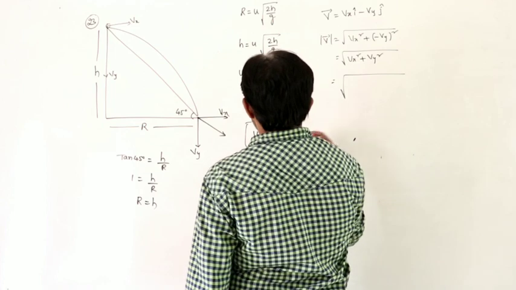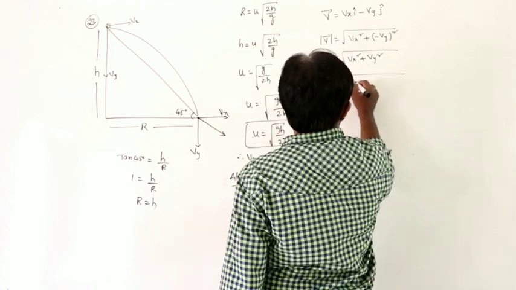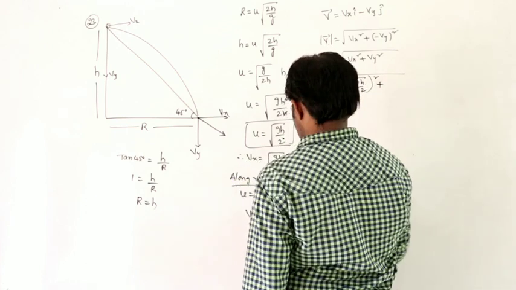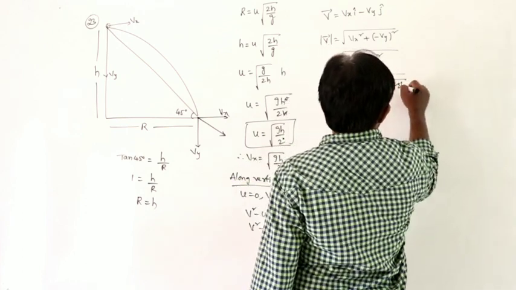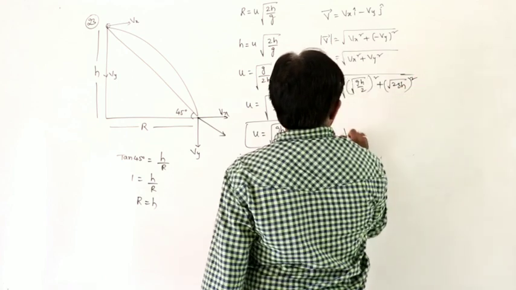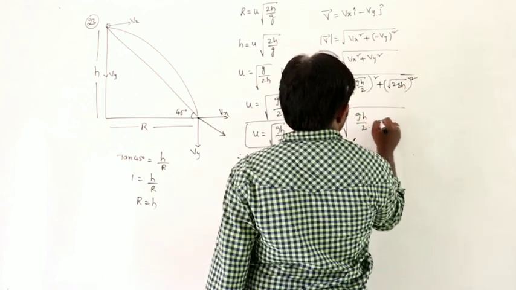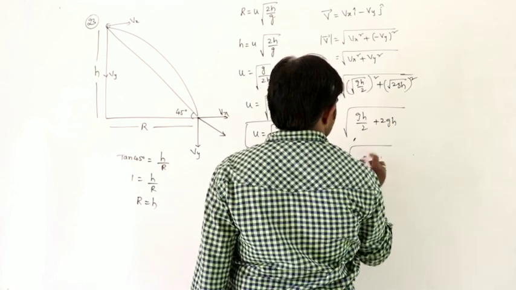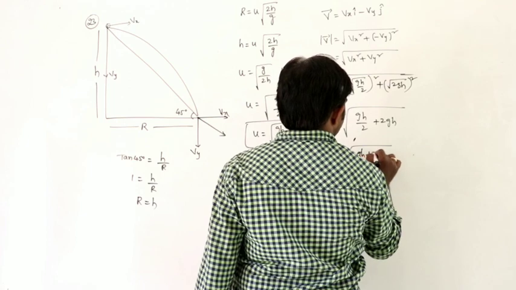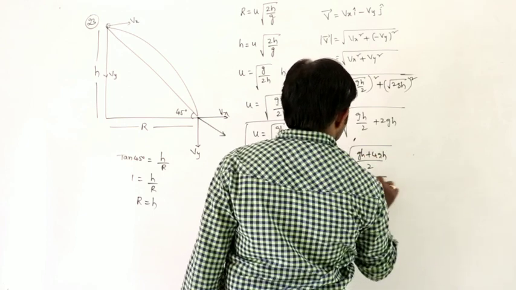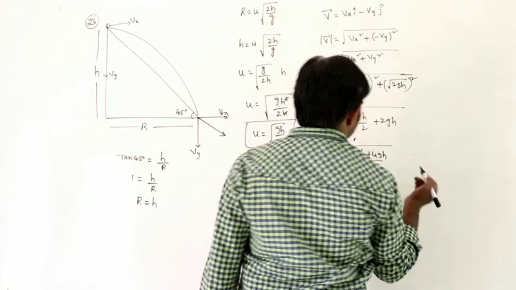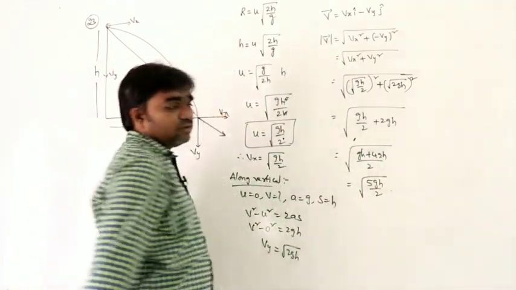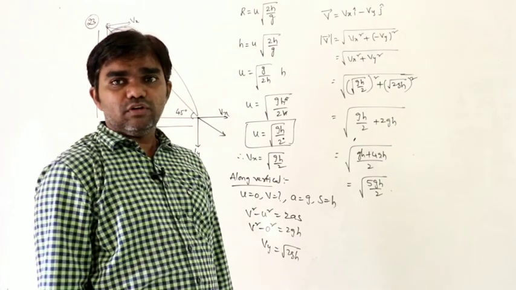So what is the value of Vx? Square root of gh by 2. Square root of gh by 2 whole square plus Vy is square root of 2gh whole square. Gh by 2 plus 2gh. 4, so LCM is 2. So gh plus 4gh. So that is equals to square root of 5gh by 2. So with what velocity the body strikes the ground is square root of 5gh by 2.